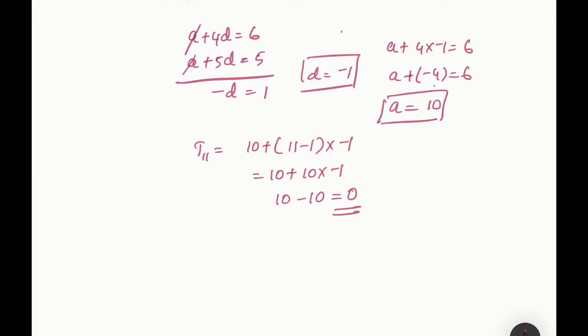Okay. So what you have done here, you have just written whatever is given to you. It's 5th and 6th term. So represent it with the formula, that is A plus n minus 1 into D. Then you will get two simultaneous linear equations. Solve the simultaneous linear equations. Then you get the value of A and D. Substitute it for the given. What is to find out? We need to find out the 11th term. So for finding the 11th term, you need to substitute that value. So you will be getting the answer for that.